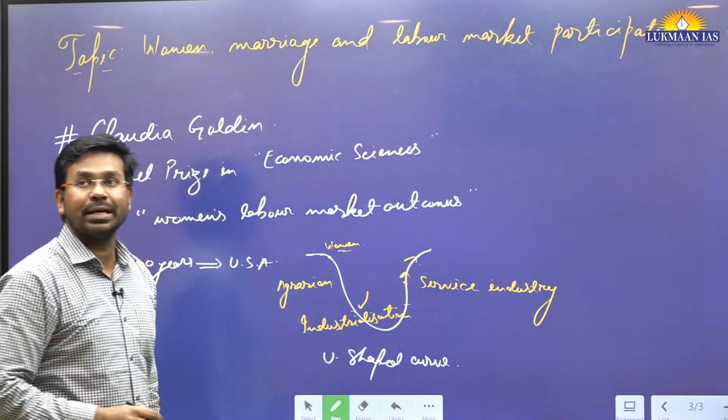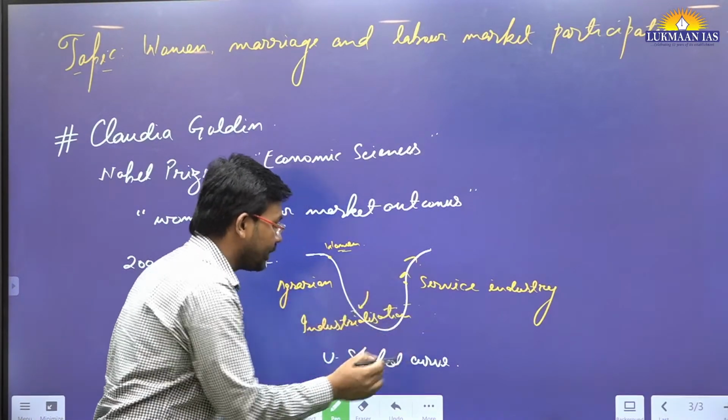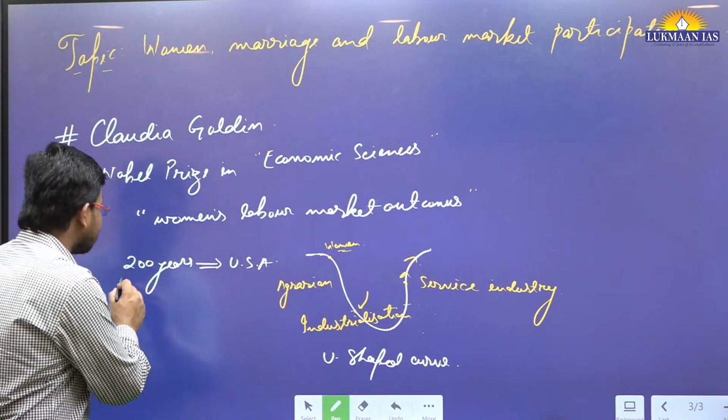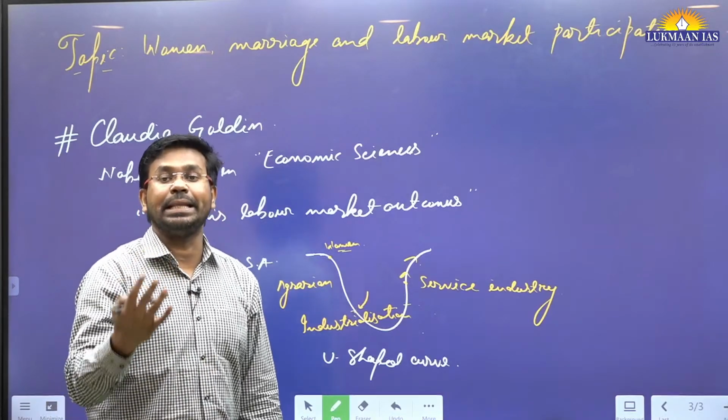So this is known as U-shaped curve, and it has been formulated by Claudia Goldin in her work, where she has analyzed the past 200 years record of participation of women in the workforce.